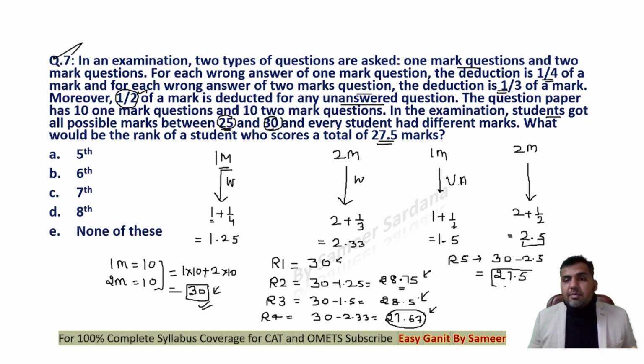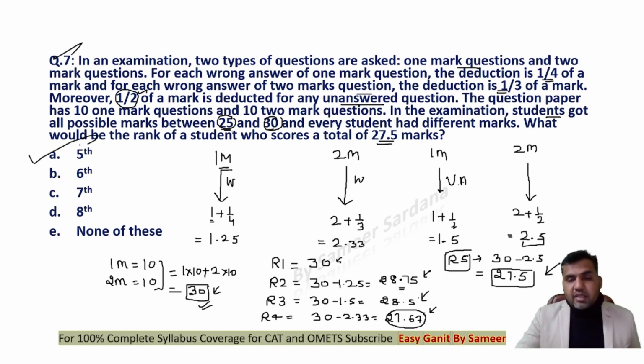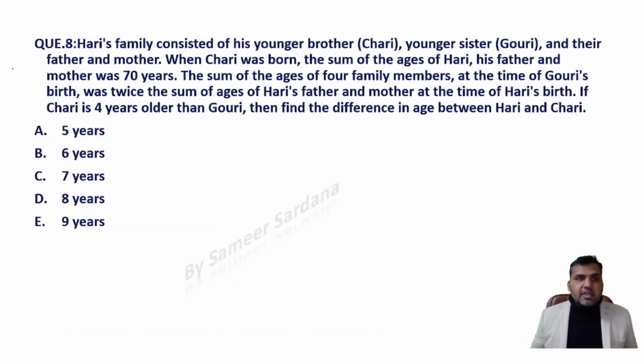So you see that a person who will be getting 27.5 marks will be given the rank 5, right? So option A would be the correct answer. Very, very easy question, guys, right? All you have to do is just interpret the statement in the right way. Look at the next question, guys.